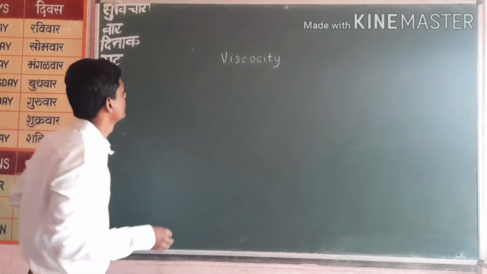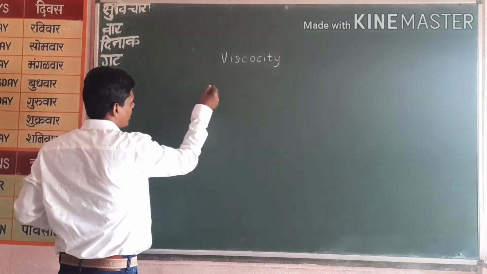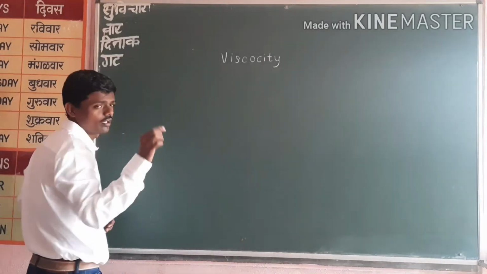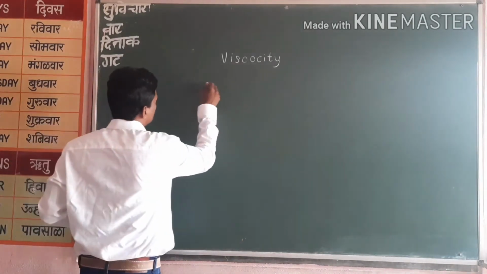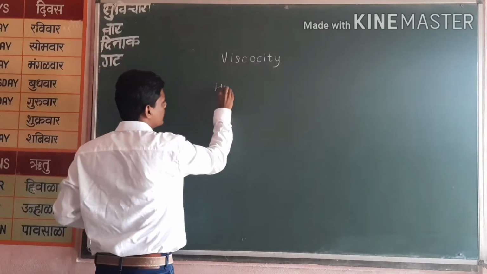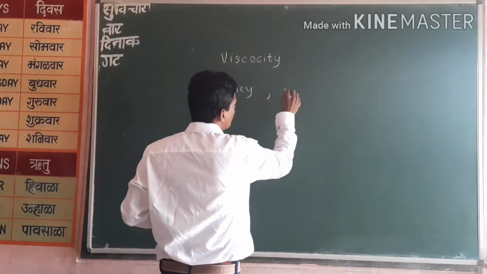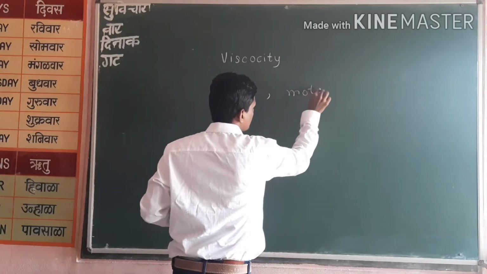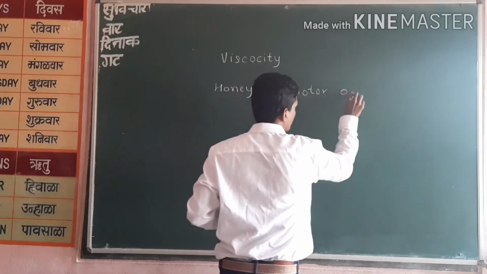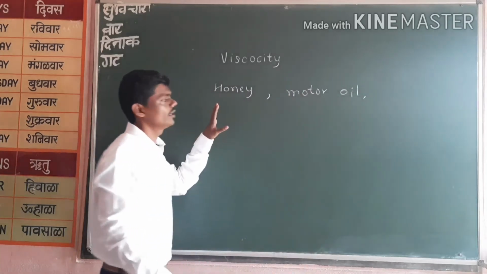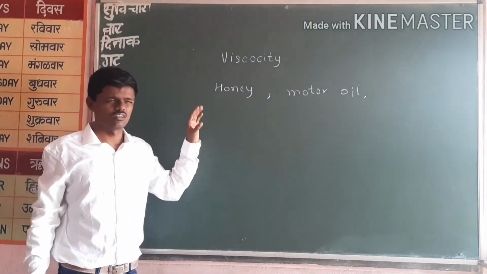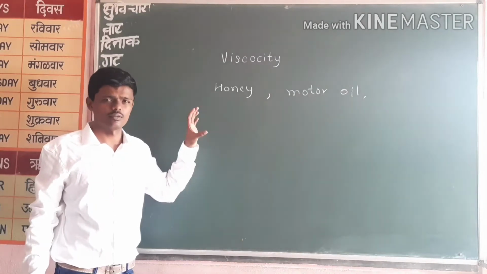Now, for example, greater viscosity. We can take an example like honey. It will not flow easily. Honey or motor oil, we can say, or engine oil. So these are very high viscosity fluids.